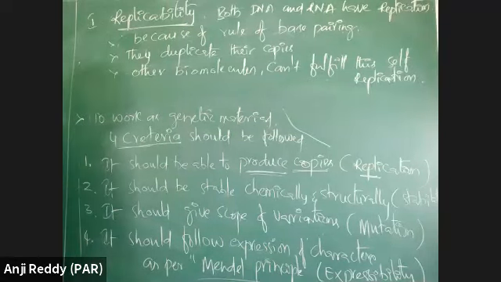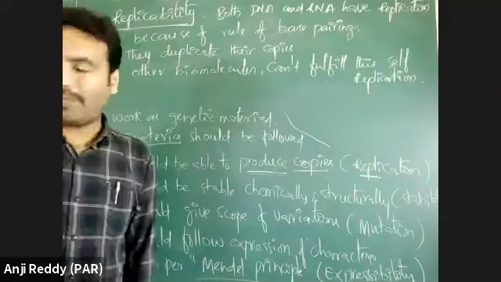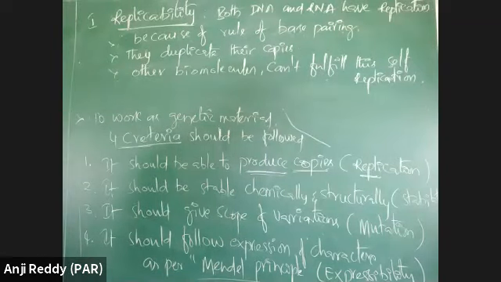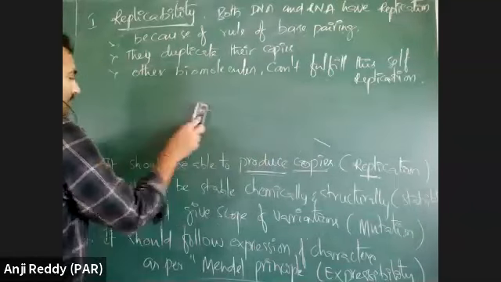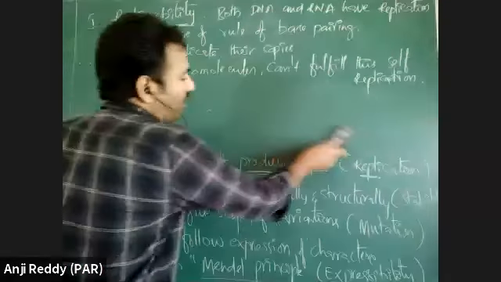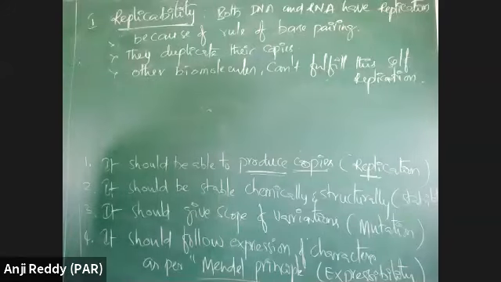But proteins do not follow the self-replication rule. Other molecules present in living organisms cannot show self-replication. As they do not follow this criterion, other molecules cannot work as genetic material.